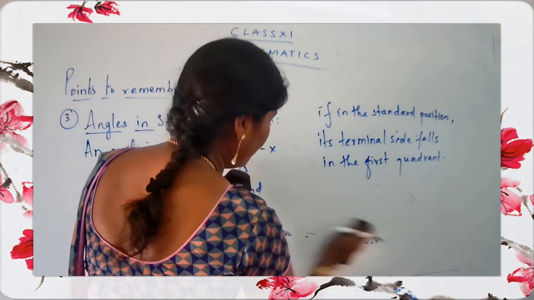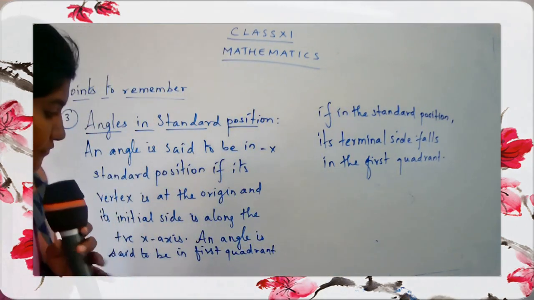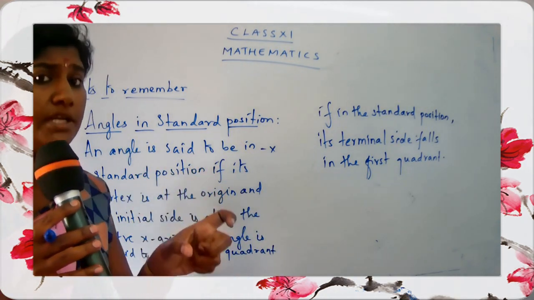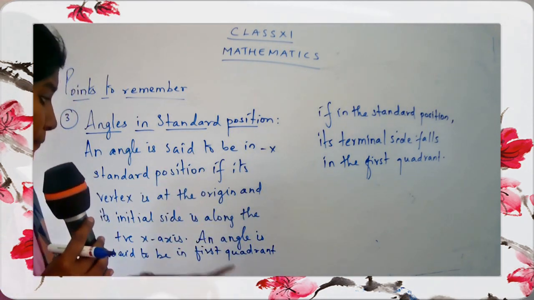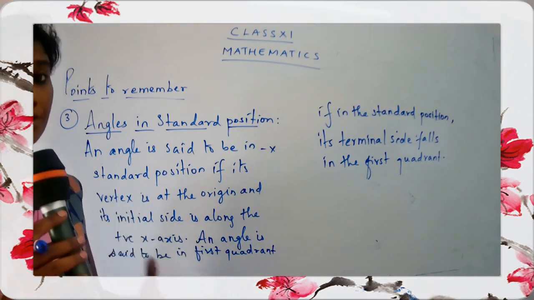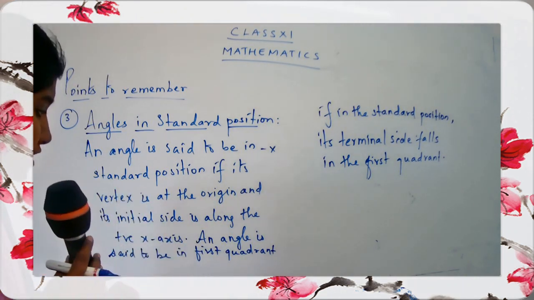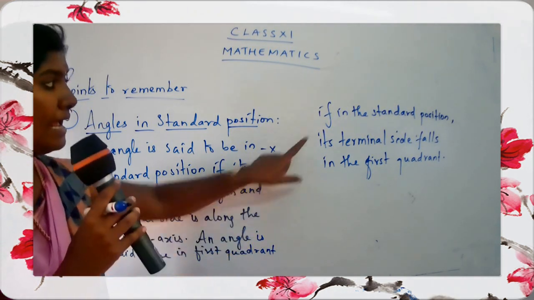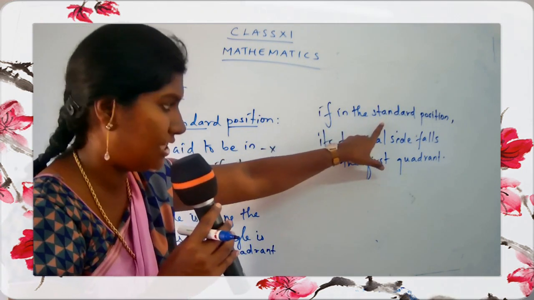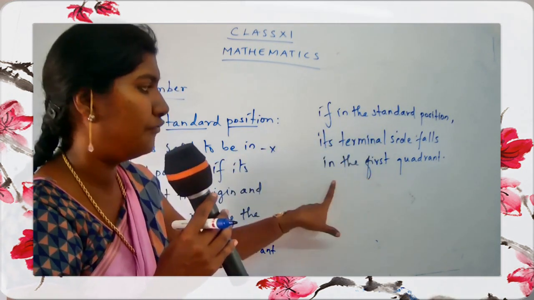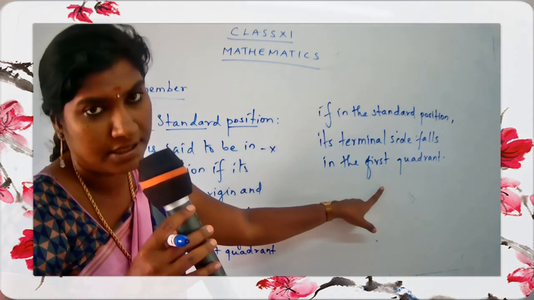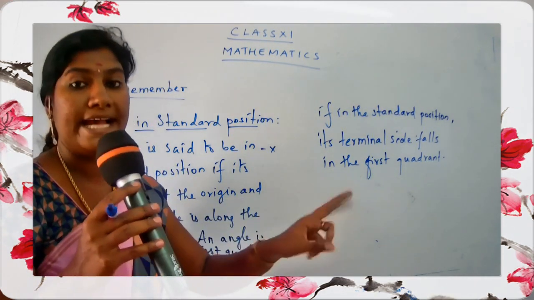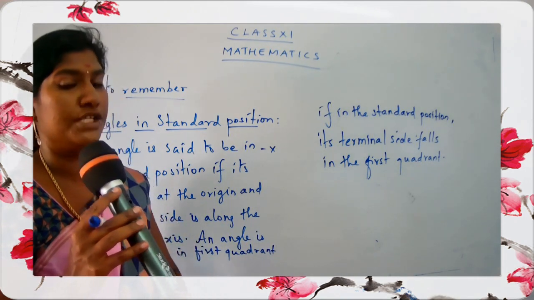Have you taken the point, children? So here we have just defined for the first quadrant. So no need to write for the remaining quadrants. We can just change the statement according to the quadrant. If you were asked to find for the second quadrant, what will be the definition? An angle is said to be in second quadrant if in the standard position, its terminal side falls in the second quadrant. Are you getting my point, children? Just change the first to second. Okay, so we'll get the definition for second quadrant.